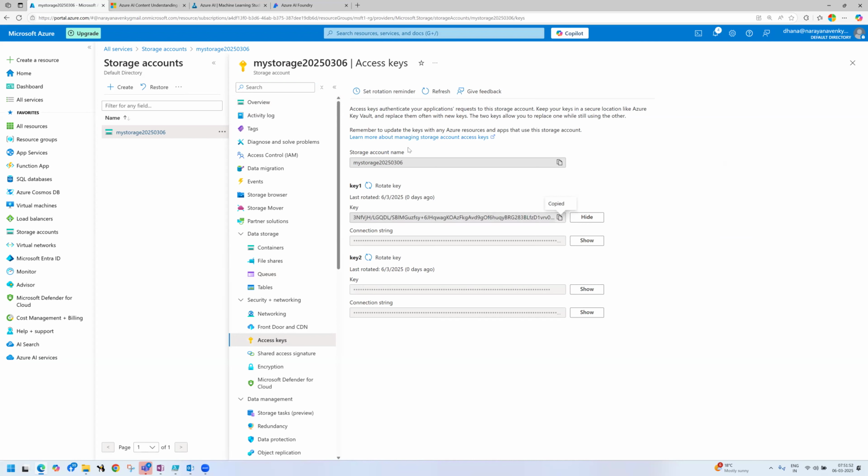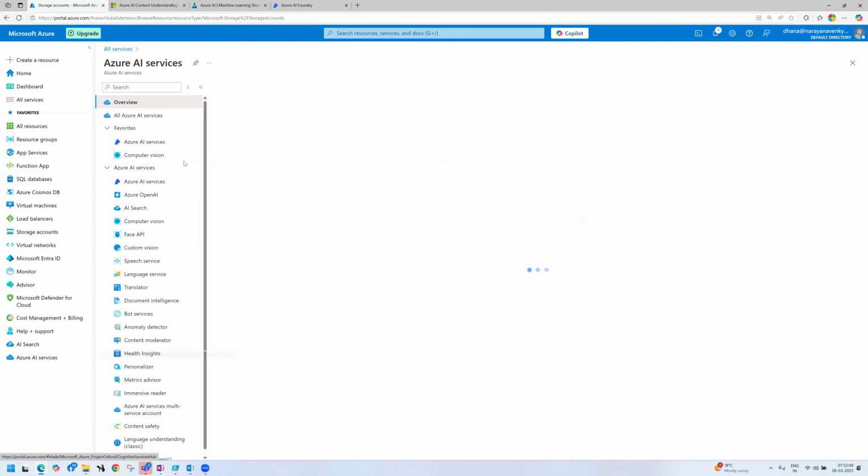If you access the storage account, it will ask you who you are. If you provide the key, you are authenticated, and you will be able to access the data within the storage account. Am I right? Same thing, guys. Here also it is the same thing.